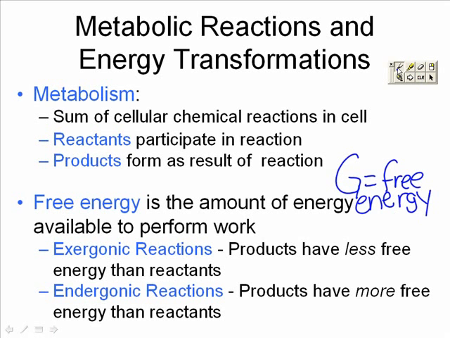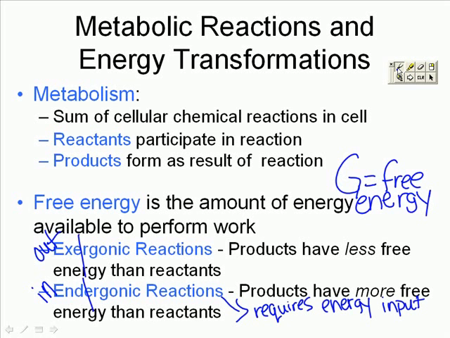We'll see two kinds of reactions. We have our exergonic. Recall from an earlier chapter, exo refers to out, endo refers to in. In an exergonic reaction, like cellular respiration, our products have less free energy than the reactants. In an endergonic reaction, the products have more free energy than the reactants. This is because an endergonic reaction requires the input, endergonic, N, of energy. Requires energy to be input.